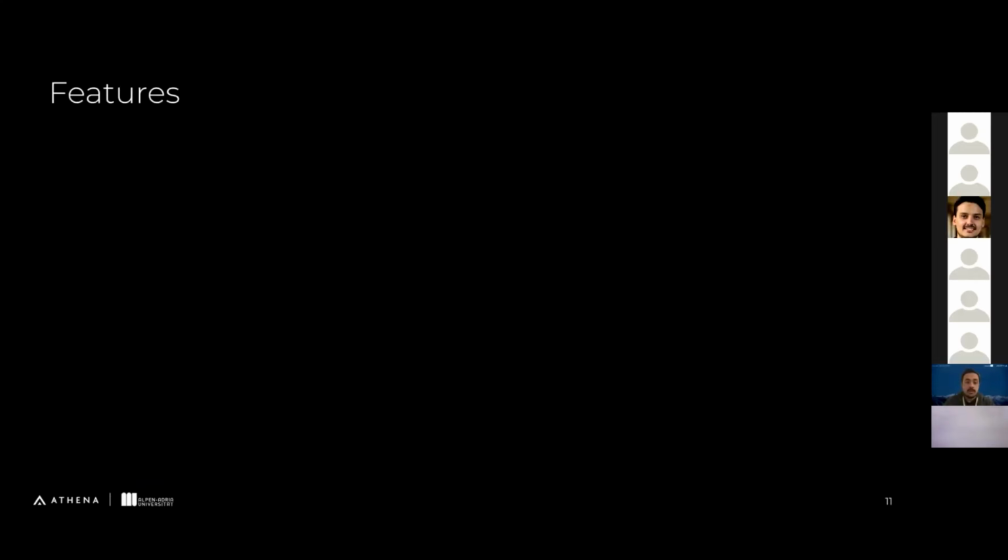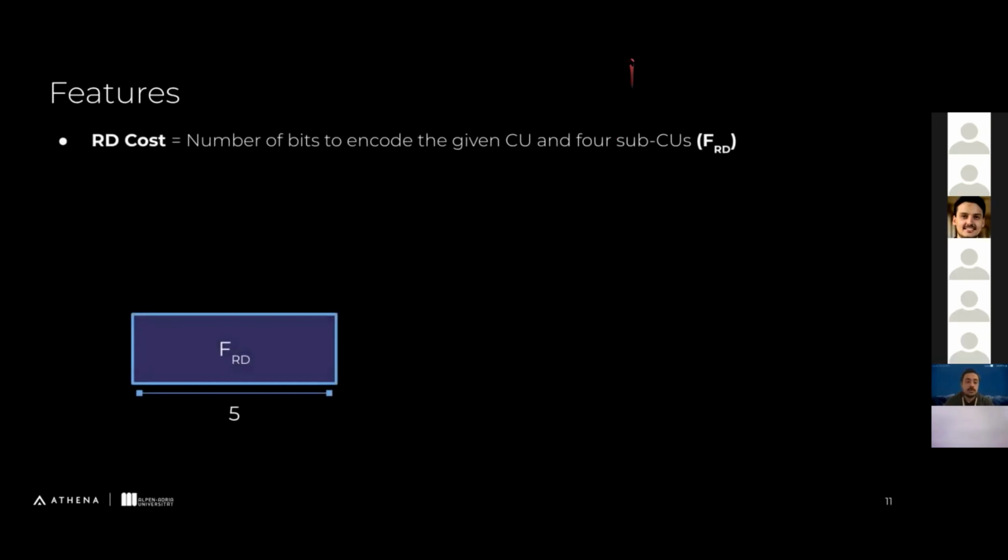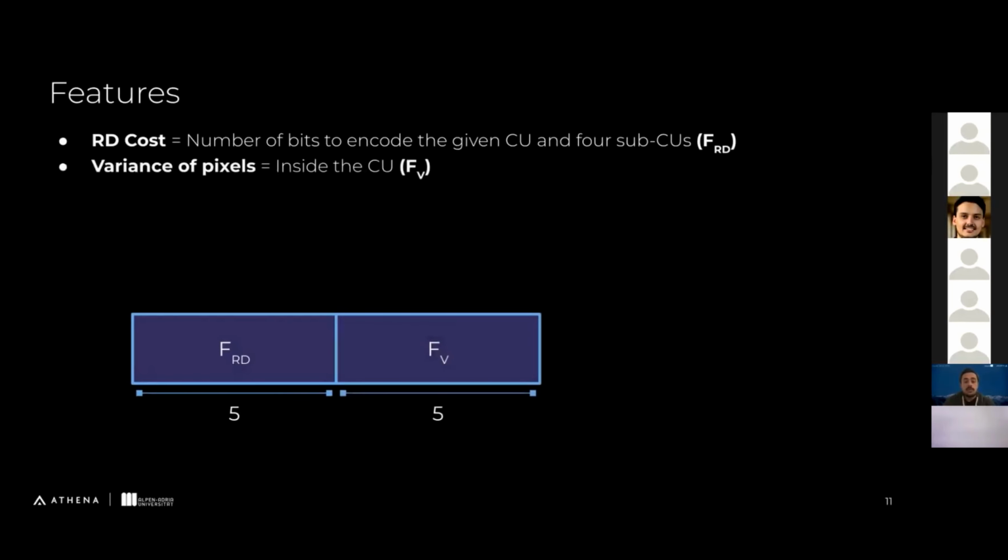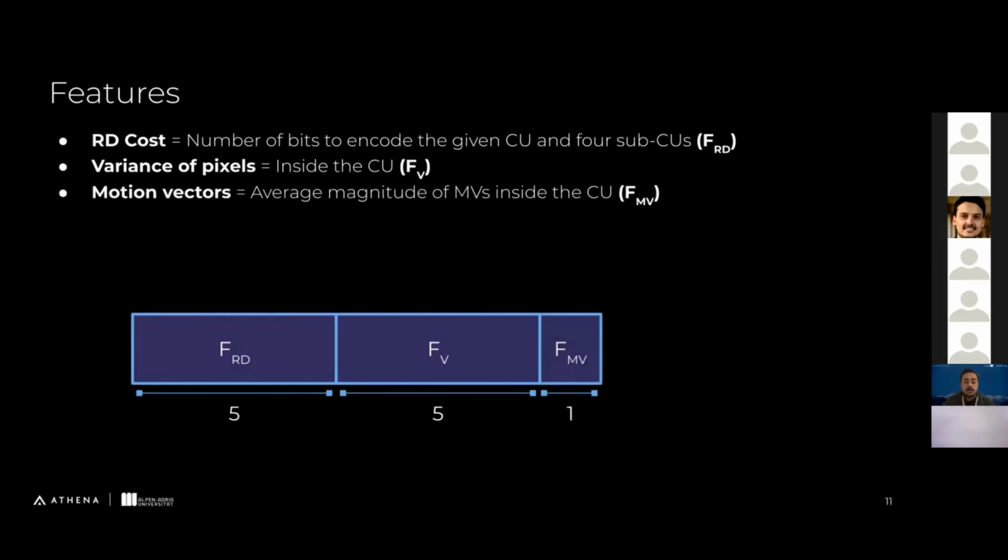So we use some encoding features to feed our machine learning model. We first use the RD cost, which is the number of bits required to encode the given coding unit size. And it's for sub-CUs, as I showed in the first one. This consists of 5 values. And we also use the variance of pixels inside the CU to give us an idea about the texture complexity. This is again also 5 values. And then we use the motion vectors. This is the average magnitude of motion vectors inside the given CTU. This also gives us an idea about the texture complexity.